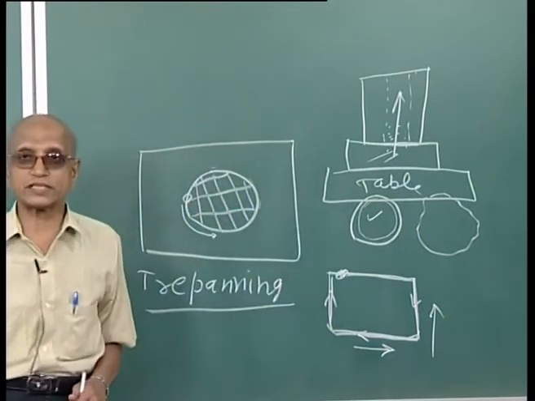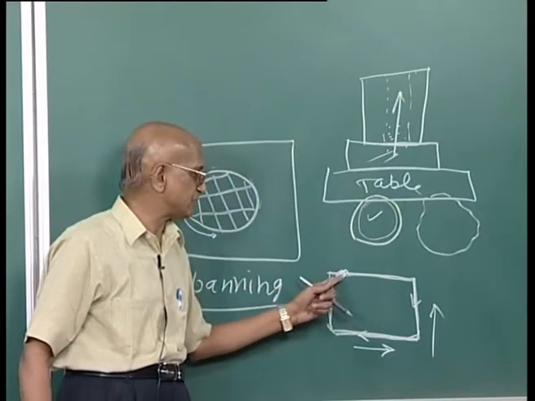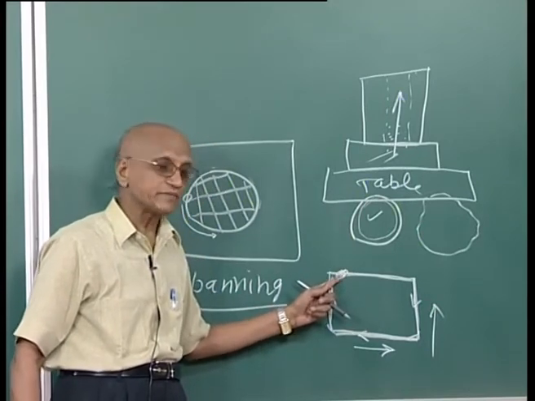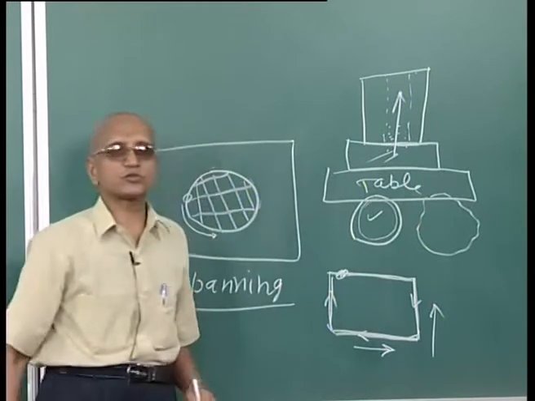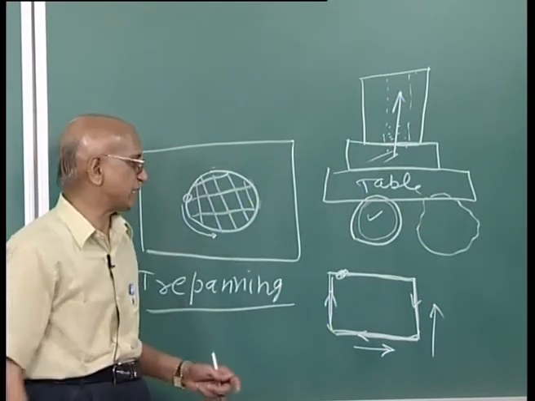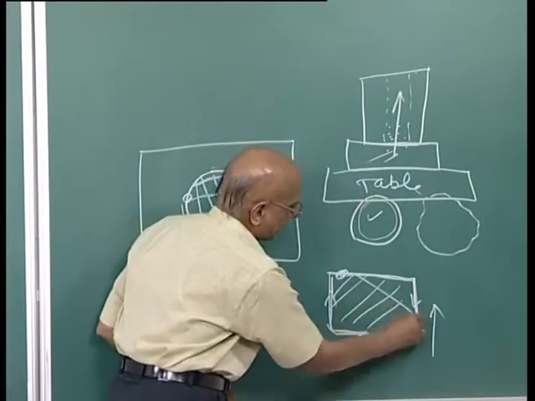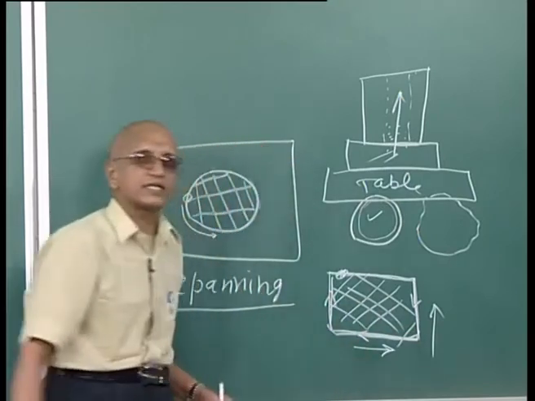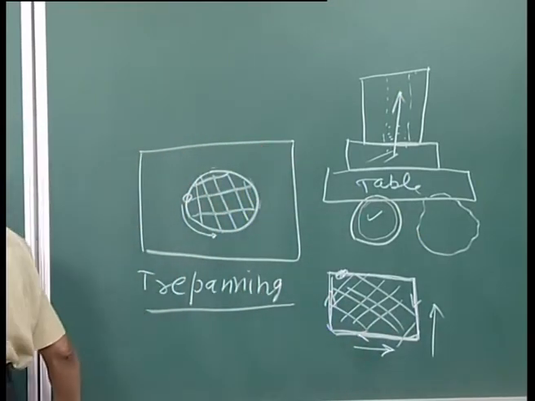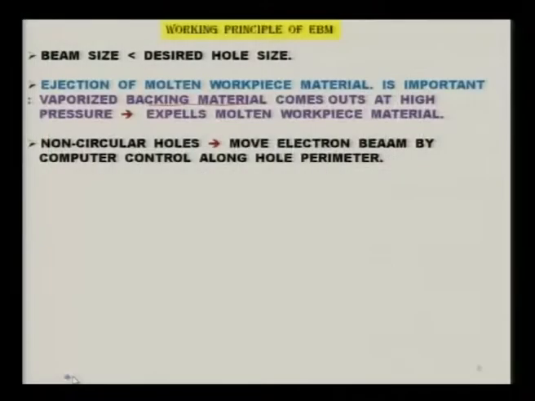Now there are two things. If the size of this is much larger than the size of the beam, then definitely you have to do the trepanning operation rather than the melting and vaporization of the whole of this material. Otherwise it is going to be very inefficient and unnecessarily time consuming. From that point of view, the CNC feature helps a lot in getting the desired feature on the workpiece material.